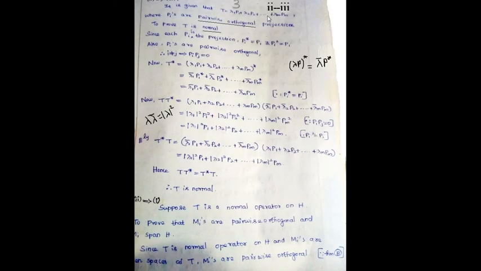Now you can see 2 implies 3. This 2 is nothing but the Pi's are pairwise orthogonal, and we have to prove that T is normal. So in the second statement, you can see that there are 2 cases: T equal to lambda 1 P1 plus lambda 2 P2 etc. plus lambda n Pn, and one more, I equal to P1 plus P2 etc. plus Pn. Since Pi is a projection, you know these 2 cases: Pi star equal to Pi and Pi square equal to Pi. The Pi's are pairwise orthogonal, so according to the condition, Pi Pj equal to 0 with i not equal to j.